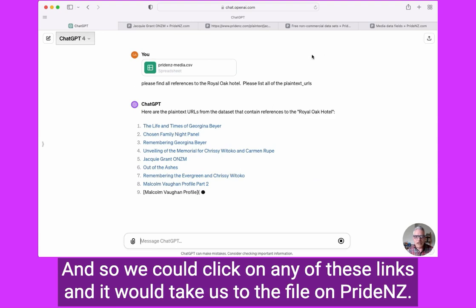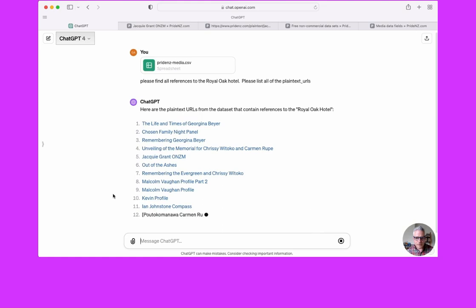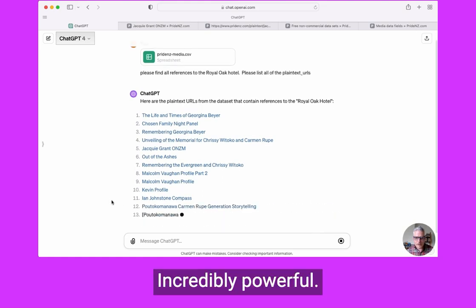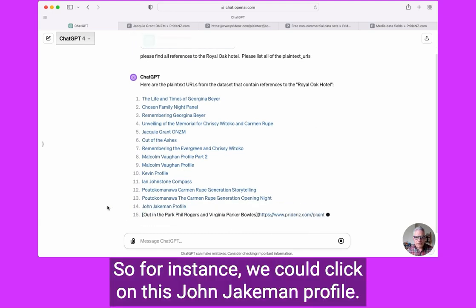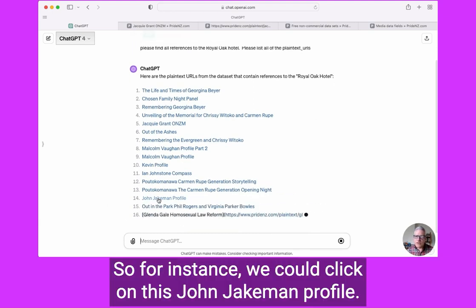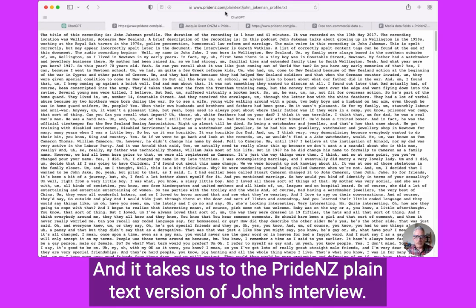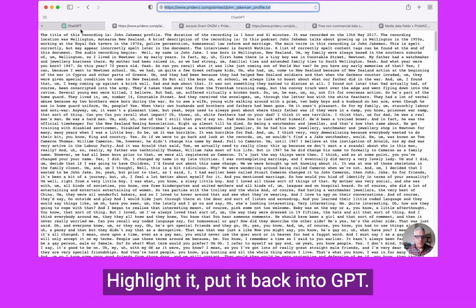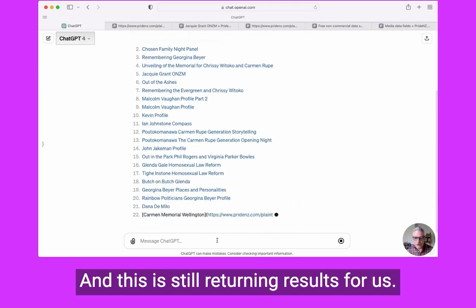We could click on any of these links and it would take us to the file on PrideNZ. Incredibly powerful. For instance, we could click on this John Jakeman profile and it takes us to the PrideNZ plain text version of John's interview. Highlight it, put it back into GPT, and this is still returning results for us.